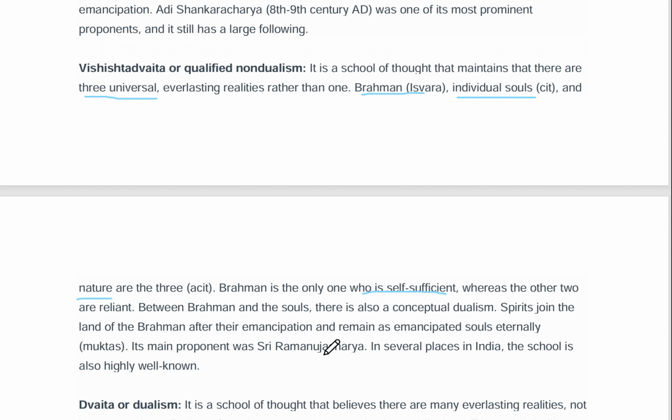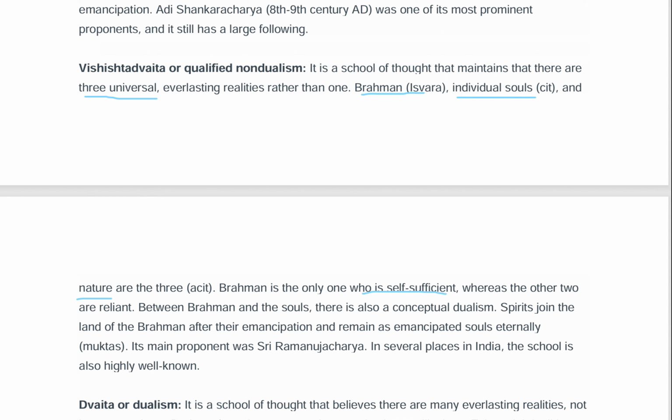Its main proponent was Sri Ramanujacharya. In several places in India, the school is also highly well known. So in this there are three levels of ultimate reality, that is Brahman, individual soul, and nature. And here the Brahman is self-sufficient, whereas the other two, that is individual soul and nature, are reliant on Brahman.